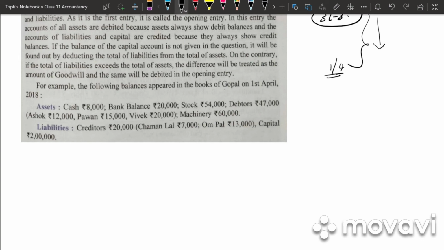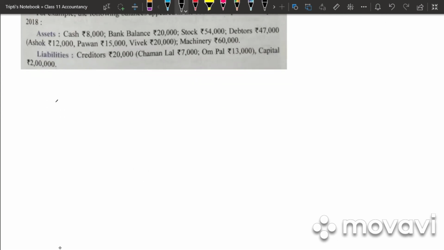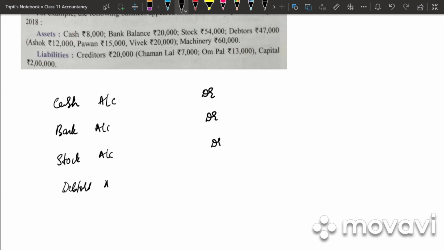We have assets, cash 8,000, bank balance 20,000, stock 54,000, debtors, Ashok, Pawan, Vivek, machinery, and we have liabilities. So what will be the journal entry for this? It is nothing but cash account debited, bank account debited, stock account debited, debtors account debited. Cash is 8,000, 20,000 is bank, 54,000 is stock.